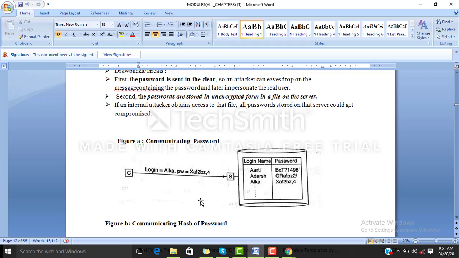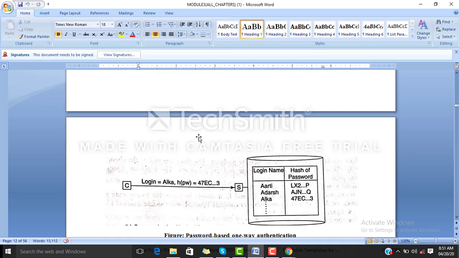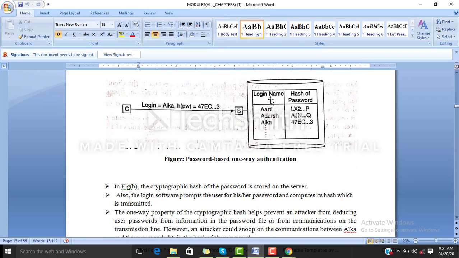But there is a problem here, students. An attacker in between can easily obtain the password. So in order to make the life of the attacker difficult, or to make the client more secure, we are computing the hash of the password, which can be seen in this diagram. Here h is the hash function of the password, and it calculates the hash of the password, and the hash of the password is stored in the server's database.